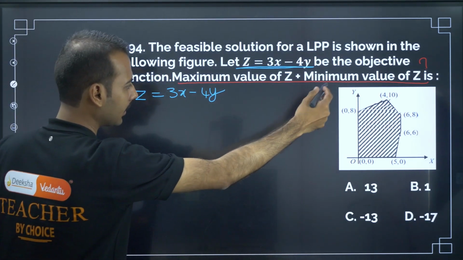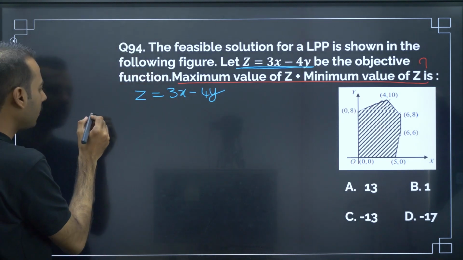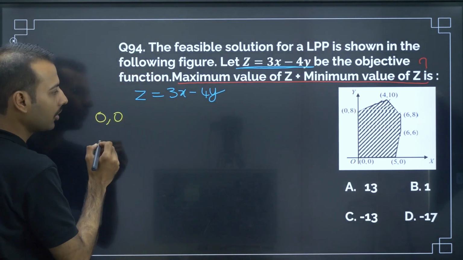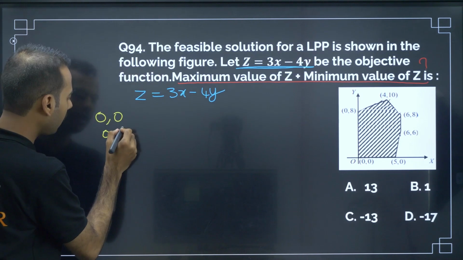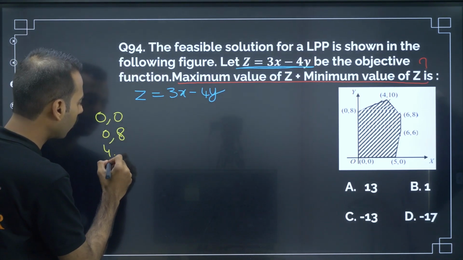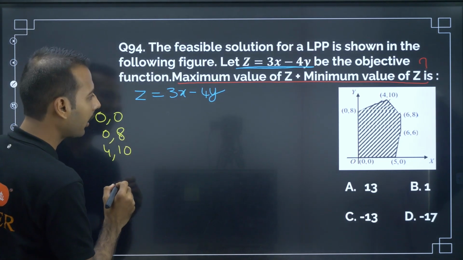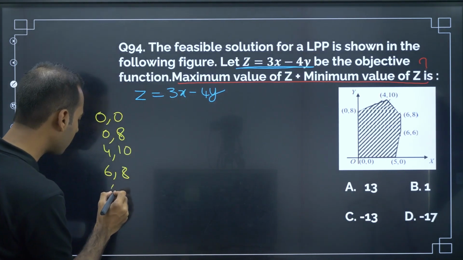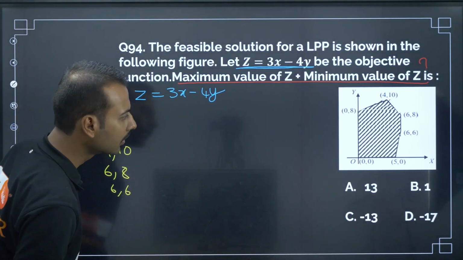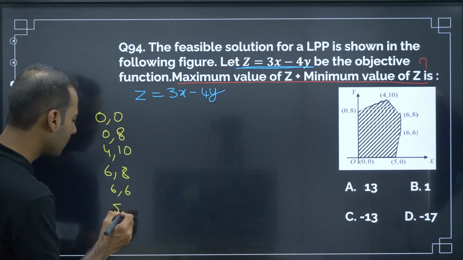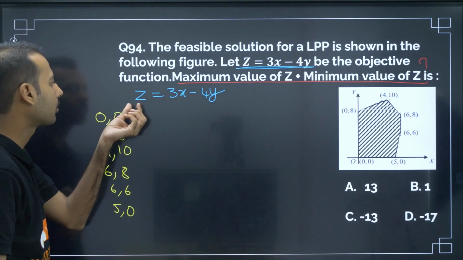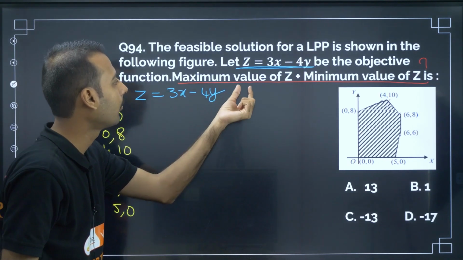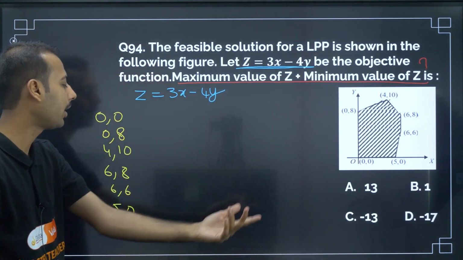Now the corner points are clearly visible: (0, 0), (0, 8), (4, 10), (6, 8), (6, 6), and (5, 0). Just note down the corner points and substitute in this equation to find the maximum and minimum values. Then you just have to add and mark the answer.